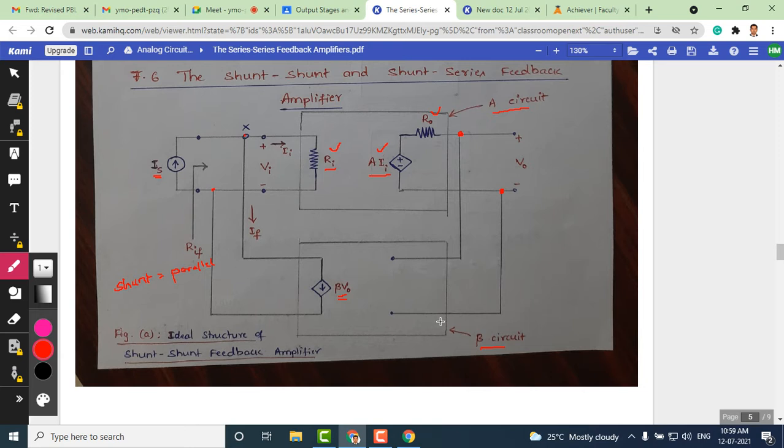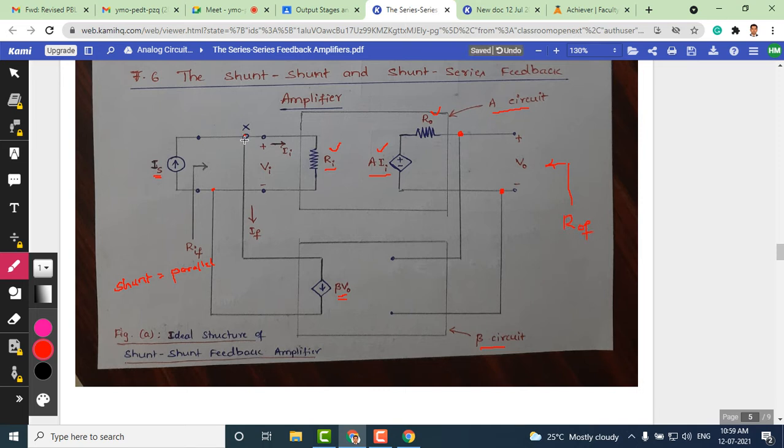So this is an ideal structure, as we have mentioned here, and with this ideal structure we will move on to the derivation of input impedance and output impedance. When we look at it here, you can measure the output impedance. So this is ROF.